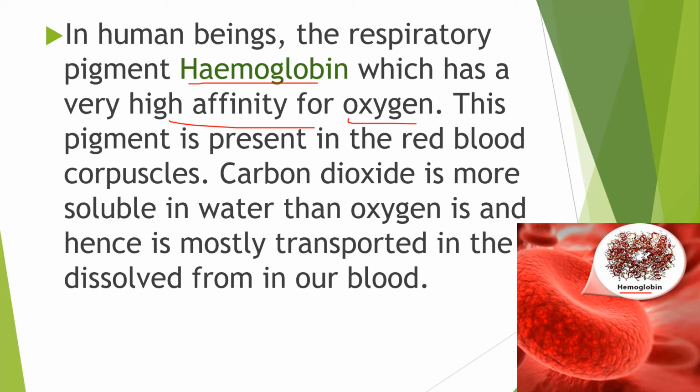Carbon dioxide is more soluble in water than oxygen, and hence it is mostly transported in dissolved form in our blood.